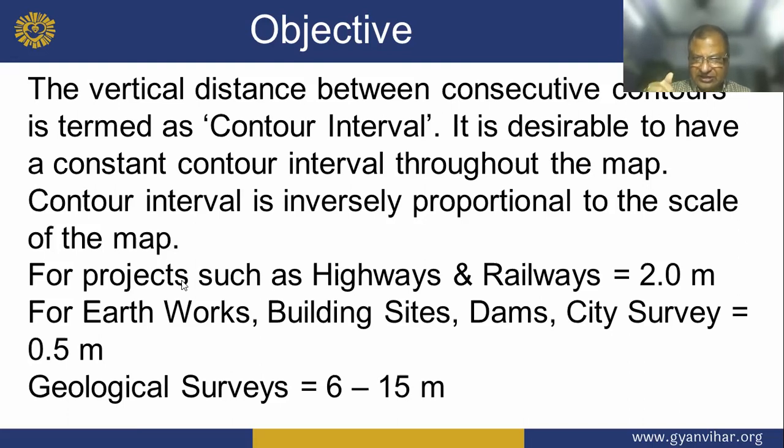For projects such as highways and railways, it is equal to 2.0 meters. For earthwork, building sites, dams and city surveys, it is equal to 0.5 meter. For geological surveys, it is 6 to 15 meters.